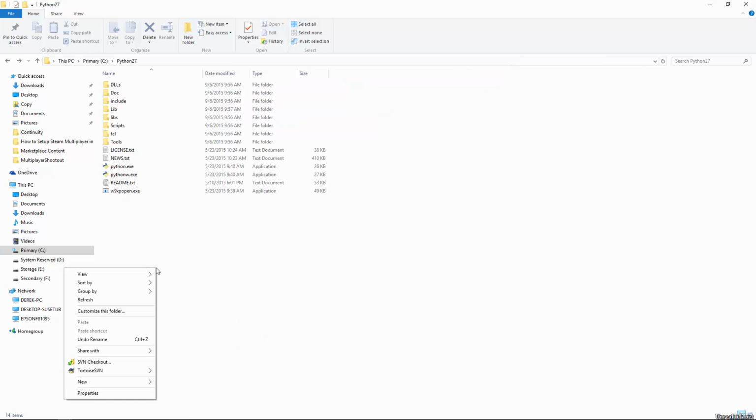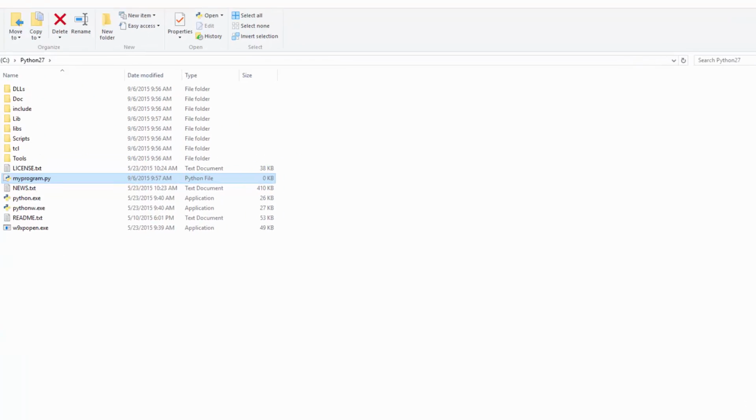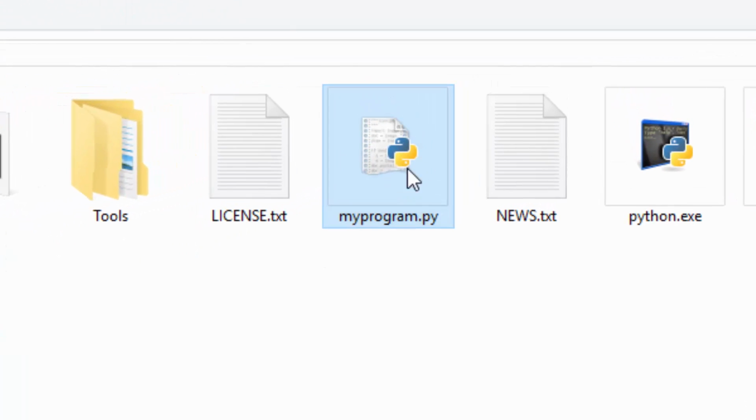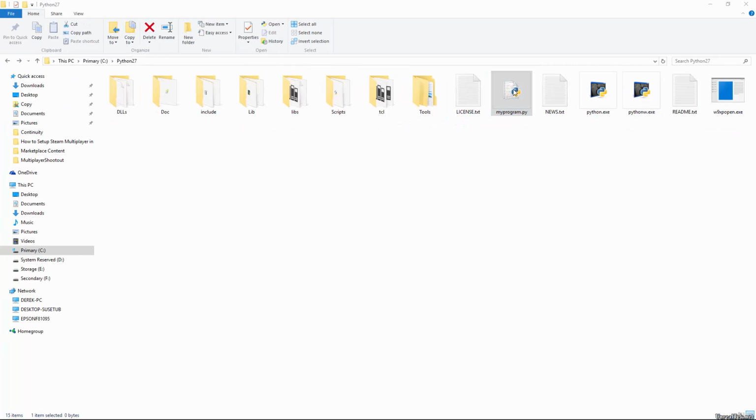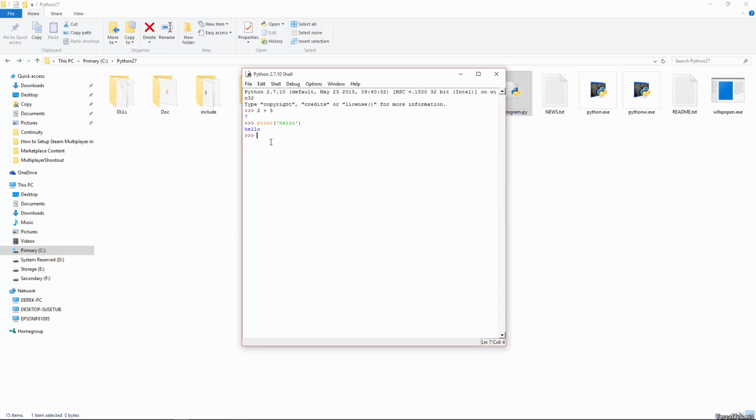So for example, if I right click and go New, Text Document, and name it myprogram.py, you'll see that it becomes this little symbol of a Python program. If I make it a little bit bigger, it'll be easier to see. And we can run that in IDLE. It'll ask us how we want to open it. And so that's how we can create Python scripts. I already have one downloaded, just to show you how to open your Python scripts. We won't be writing in here. We'll only be compiling and running in IDLE.